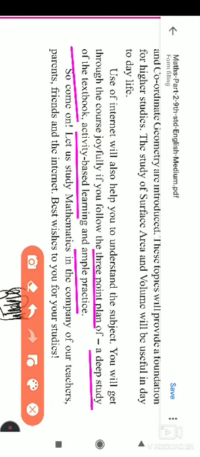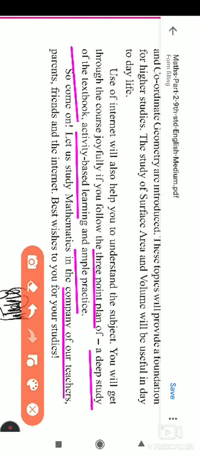The deep study of the textbook means you have to learn each and every point from the textbook. Activity based learning: this textbook is based on activities, so those activities we have to do. Ample practice means if you do more and more practice you will be perfect in geometry. So come on, let us study mathematics in the company of our teacher. With the help of your teacher you have to study mathematics part 2, and best wishes from your teachers, friends, parents, and the internet for the study.